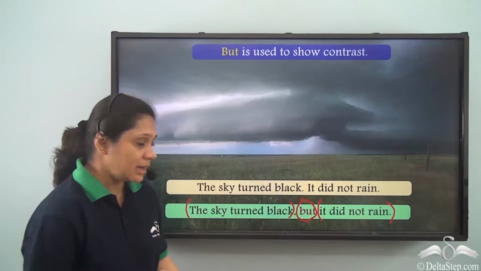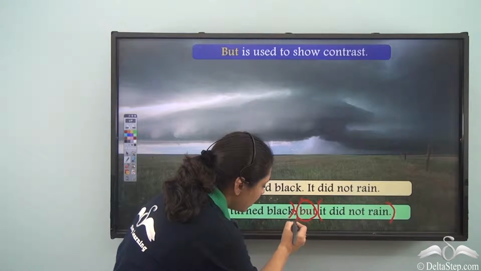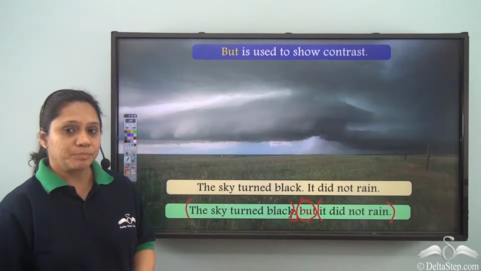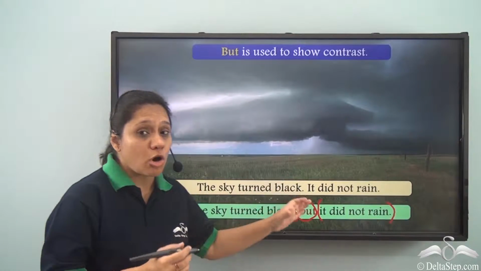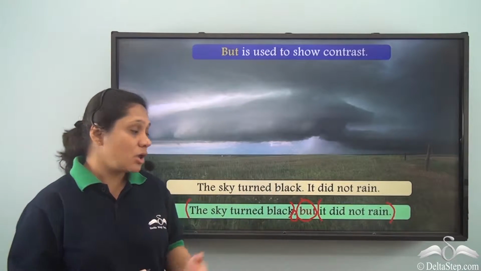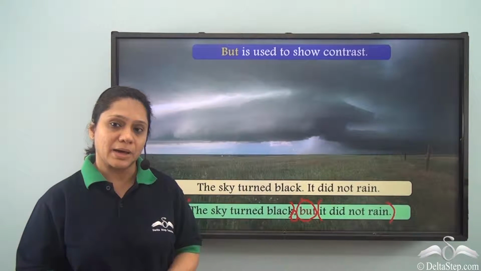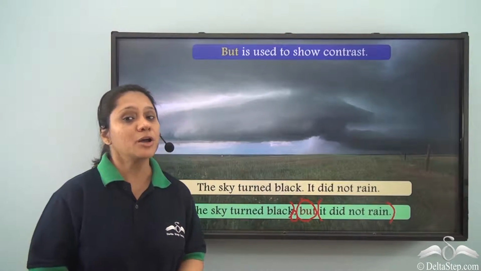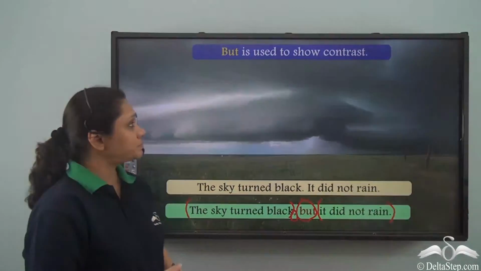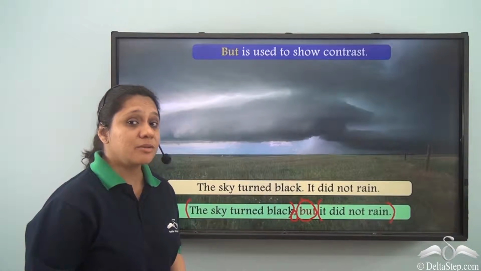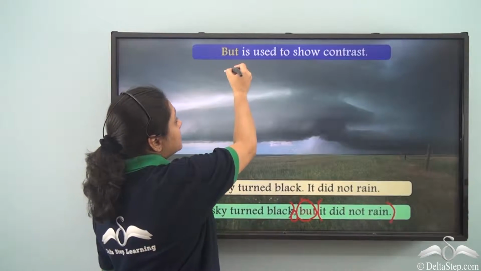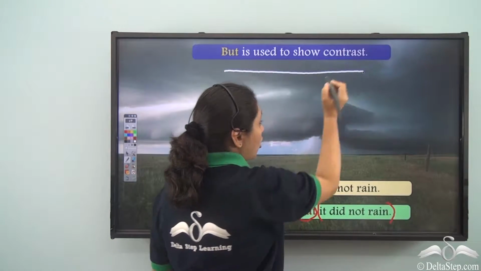Here you will see that we have put a comma before but. Usually, when we join two independent clauses with the conjunction but, we put a comma before but. Some authors prefer not to use it. So, what did we see? We saw that but is used to show contrast.